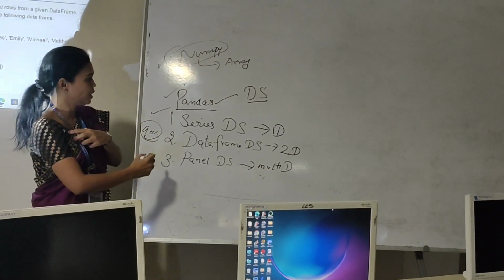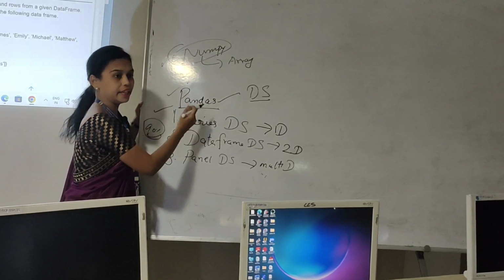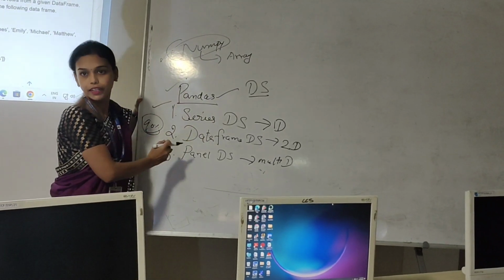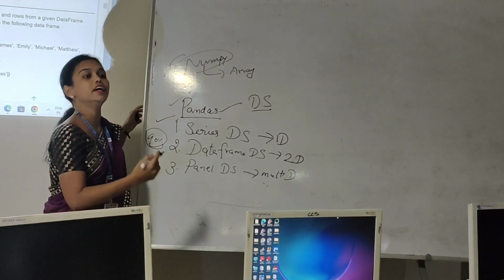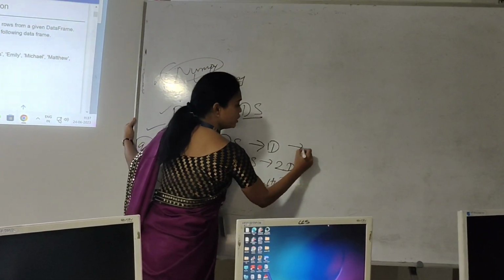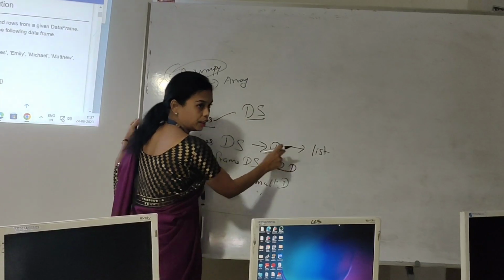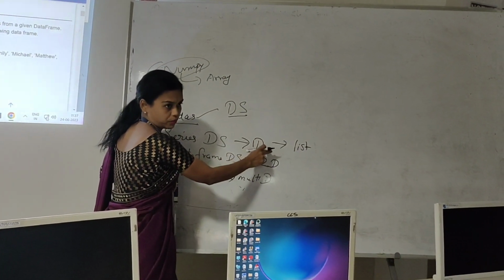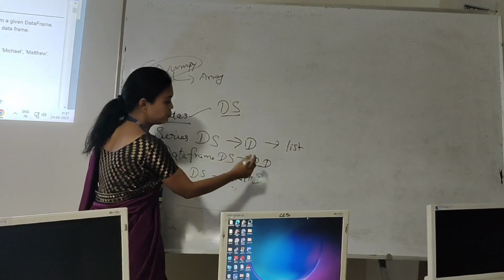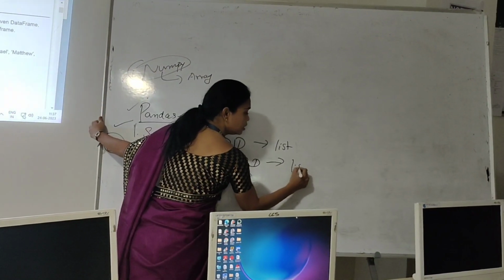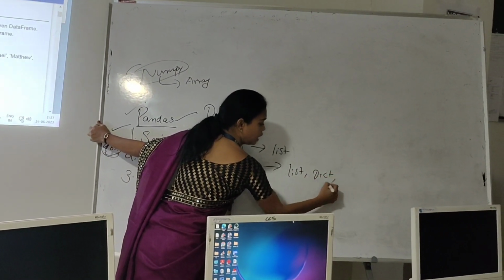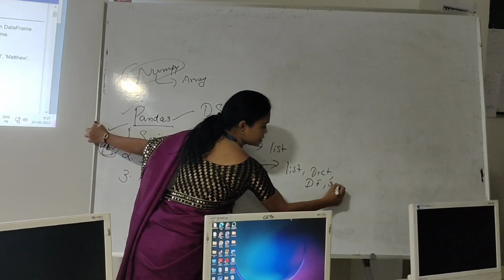Understand? So next we have to see the syntax for all the 3 different data structures. The first one, series data structure: we have to feed the input in the form of a list. It allows the input only in the form of a list, no other format. Understand? In 2D, we can feed the input in the form of a list, dictionary, or another data frame or series.